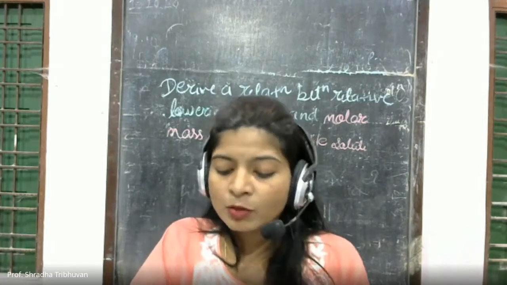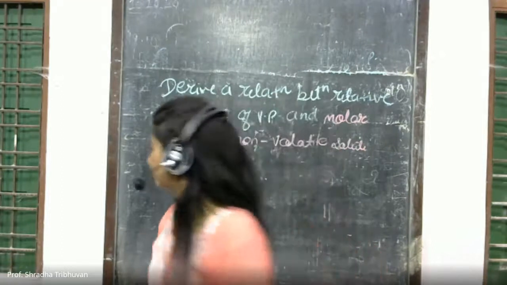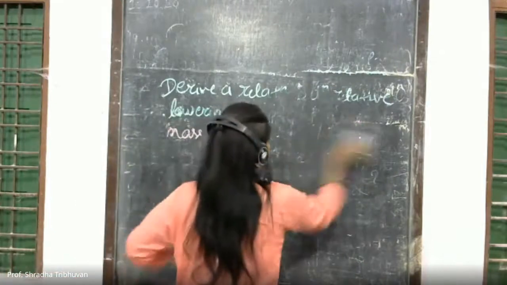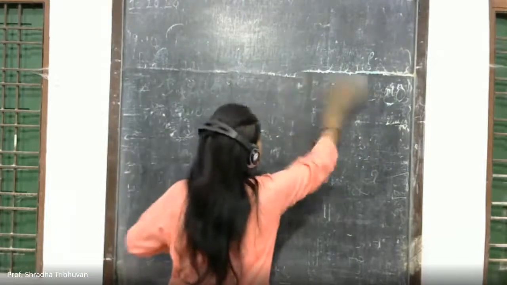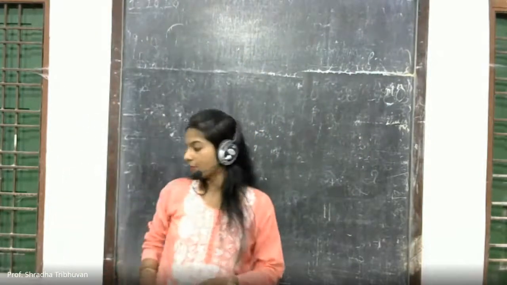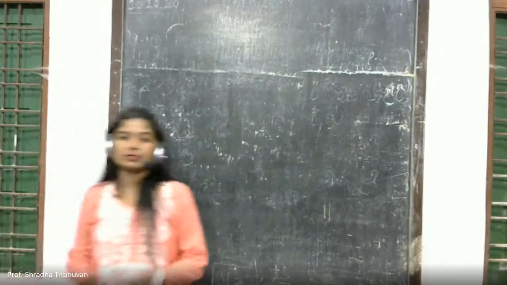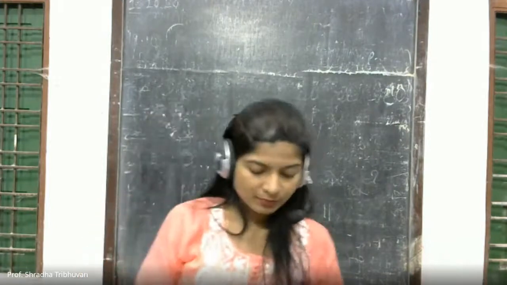Then one more last problem that I'll be taking in today's class. Especially those students who are preparing for entrance examinations, see that this chapter is considered a scoring chapter. So prepare it properly. Very simple chapter.